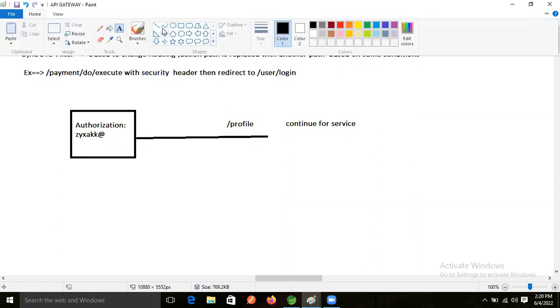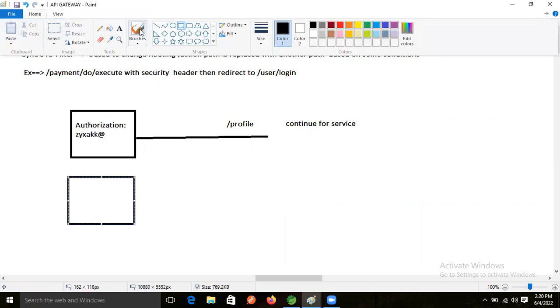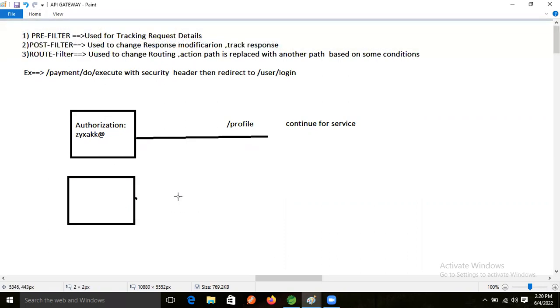If the end user is making the request without a token, right? Just assume the same application, on the profile, if the end user is making the request without authorization, what does that mean? The authorization key is not there, sorry, the value is not there.